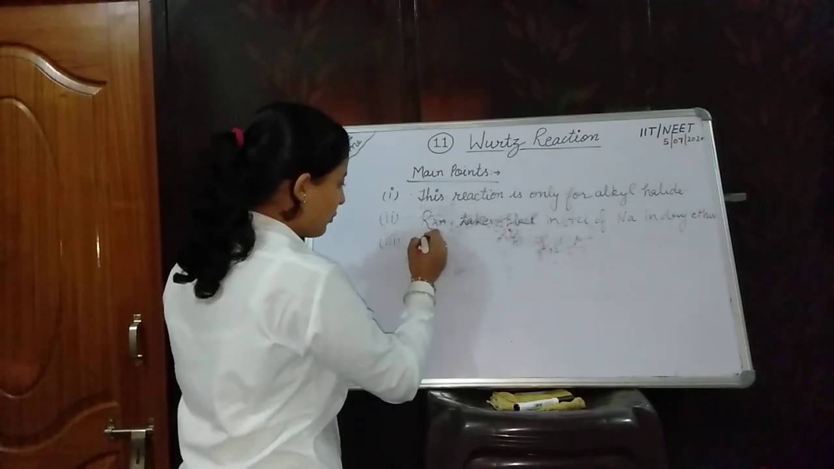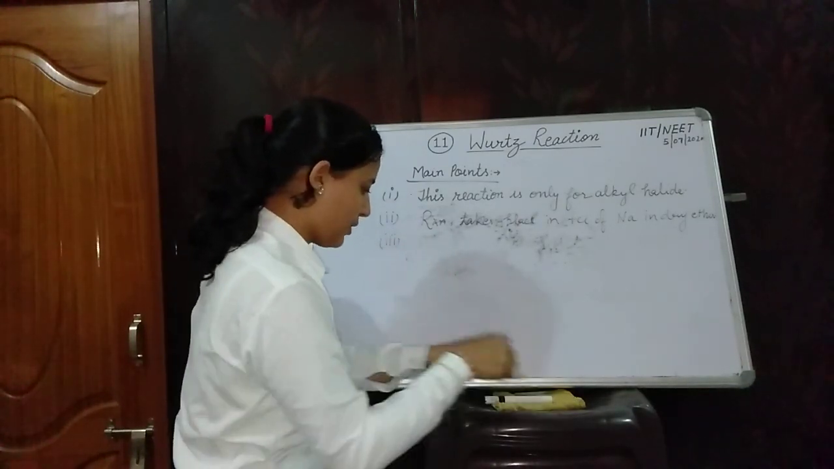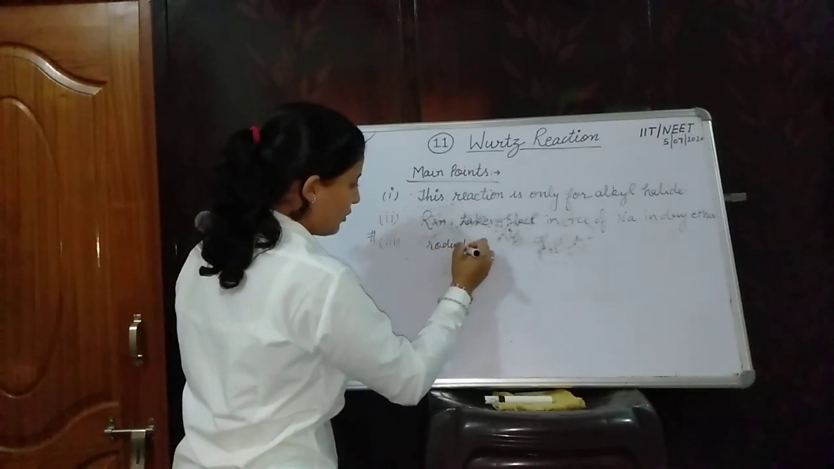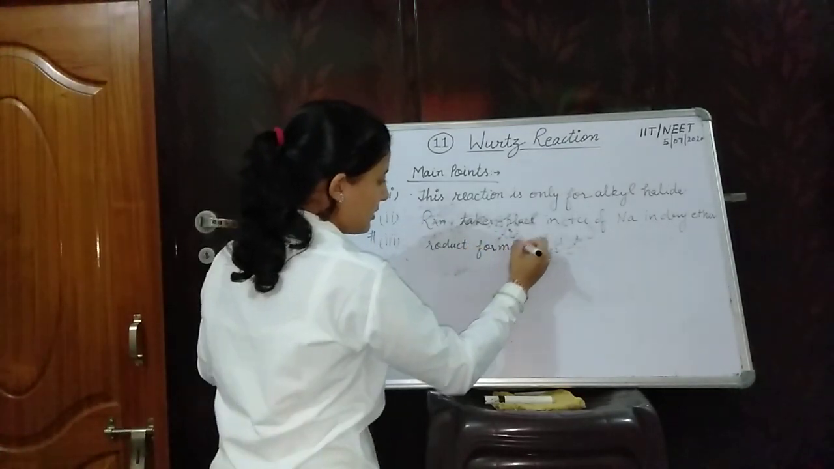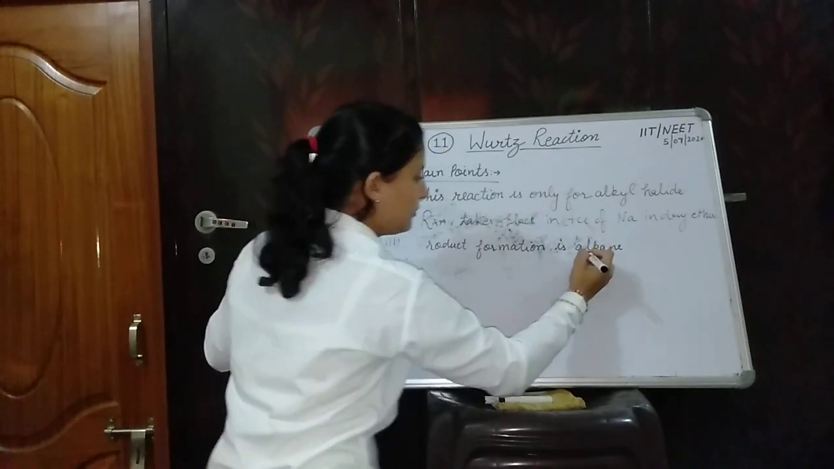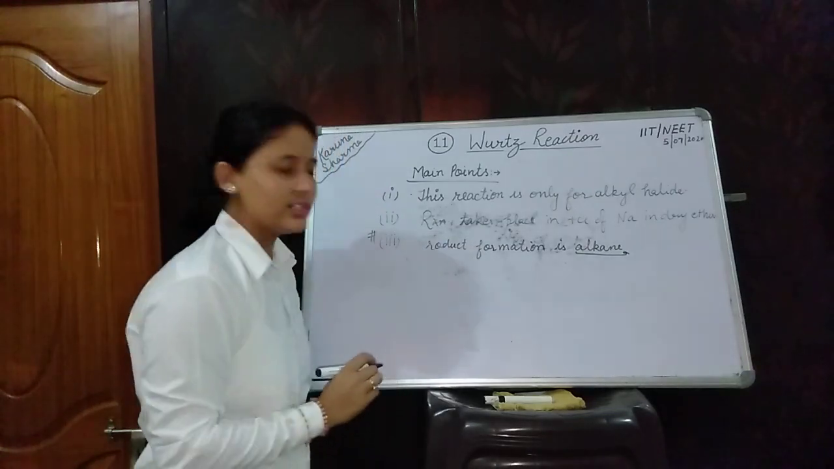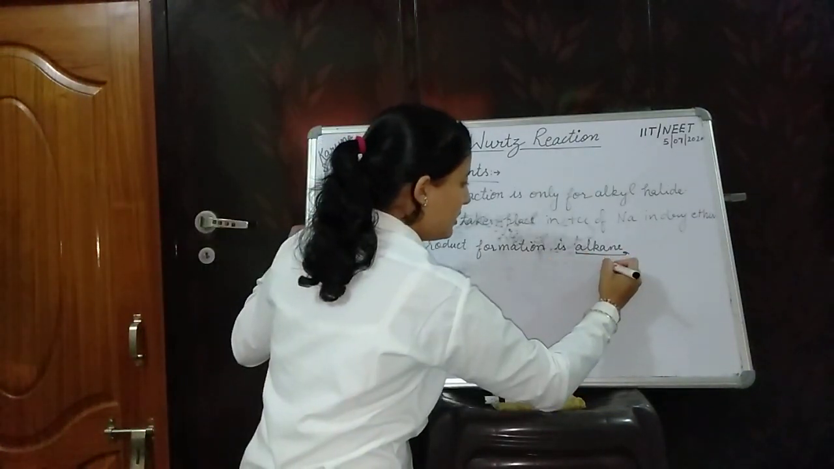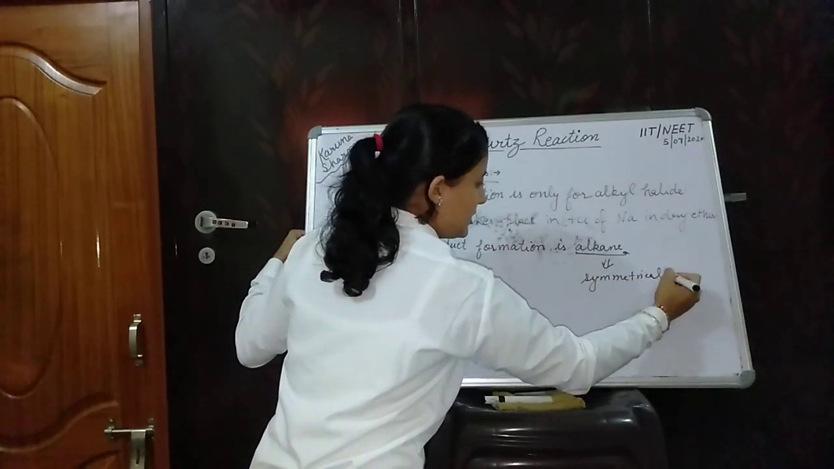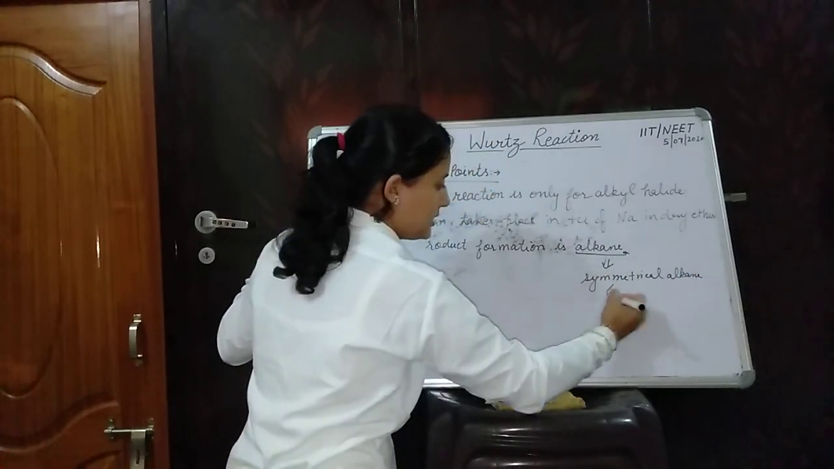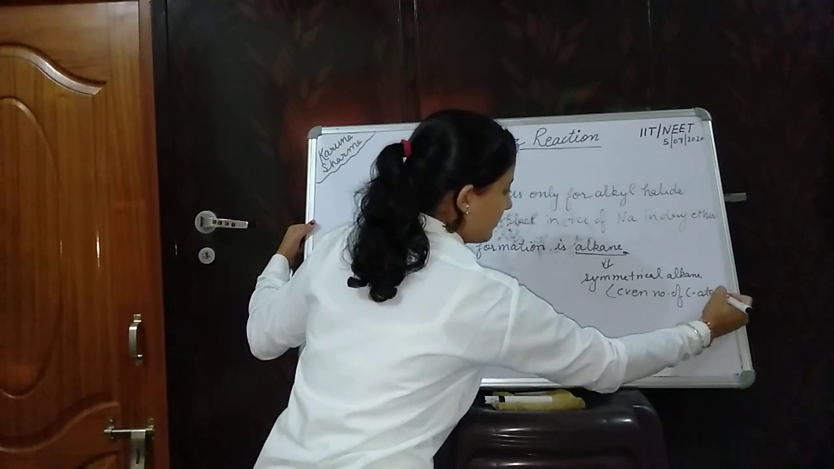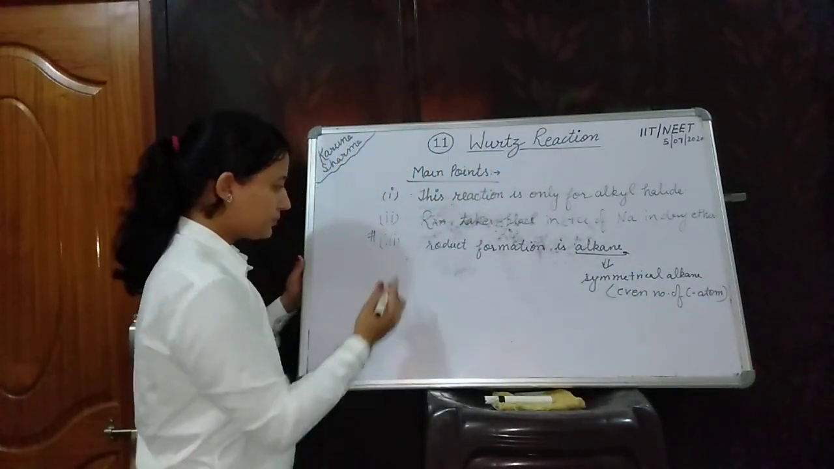Third point, product formation. You should focus on this point. Product formation is alkane, and I am telling you, alkane in this reaction will be formed only symmetrical alkane. In symmetrical alkane you can say that is alkane having even number of carbon atom.